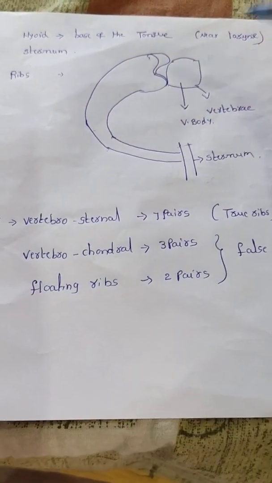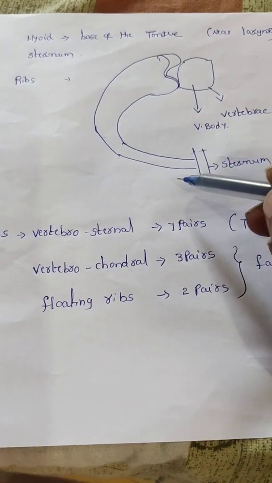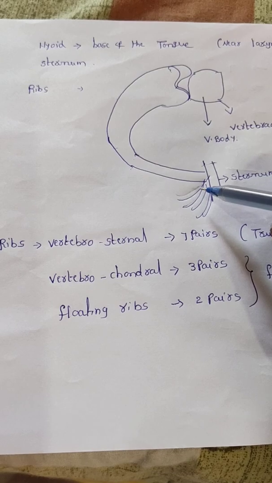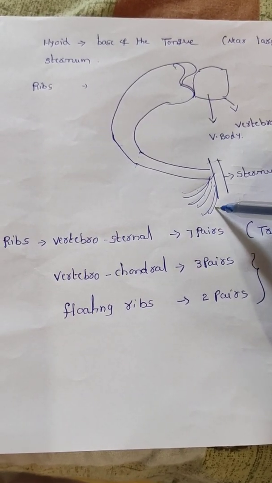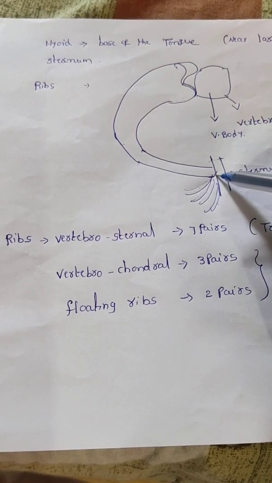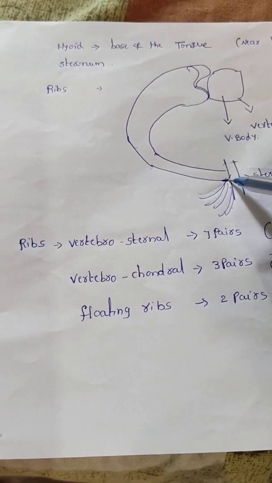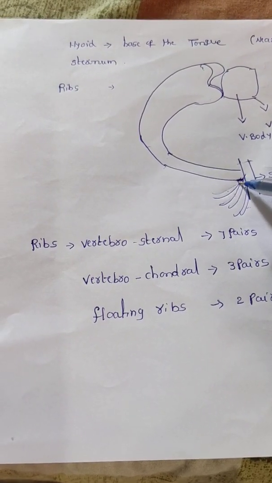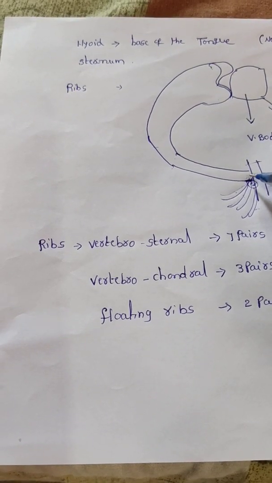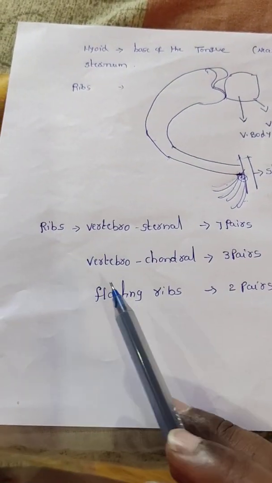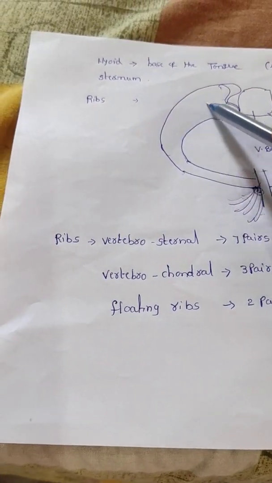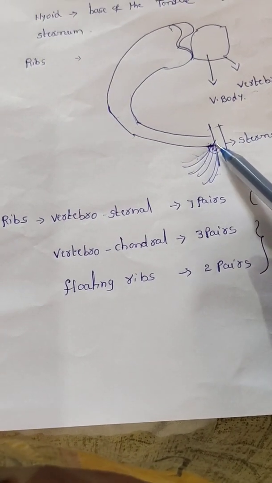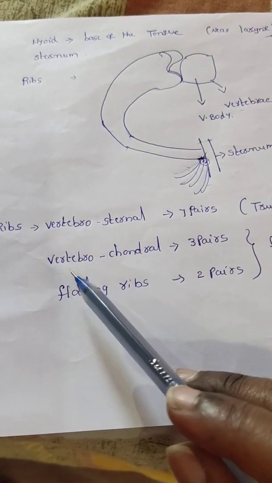Vertebrochondral ribs. 7 is over, what remains? 8, 9, 10. These 8, 9, 10 ribs are articulated with the seventh rib. Here they have a cartilage. That's why 8, 9, 10 are articulated with the cartilage of the seventh pair of ribs. Why? Because one side it is articulated with the vertebrae, another side it is articulated with the chondral, meaning cartilage. That's why that rib is called the vertebrochondral rib.